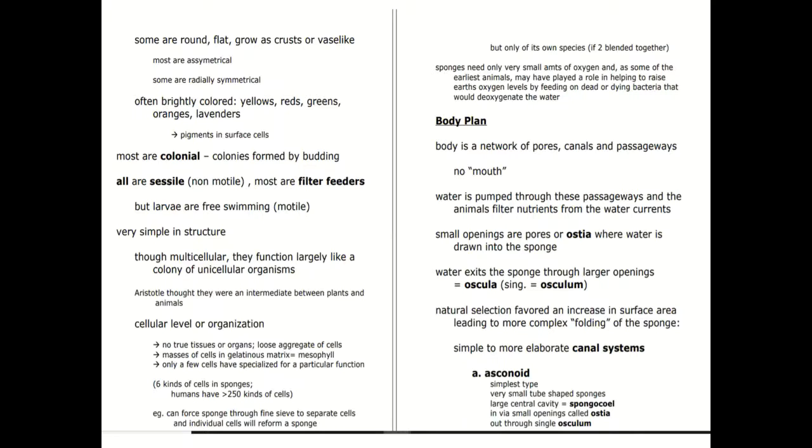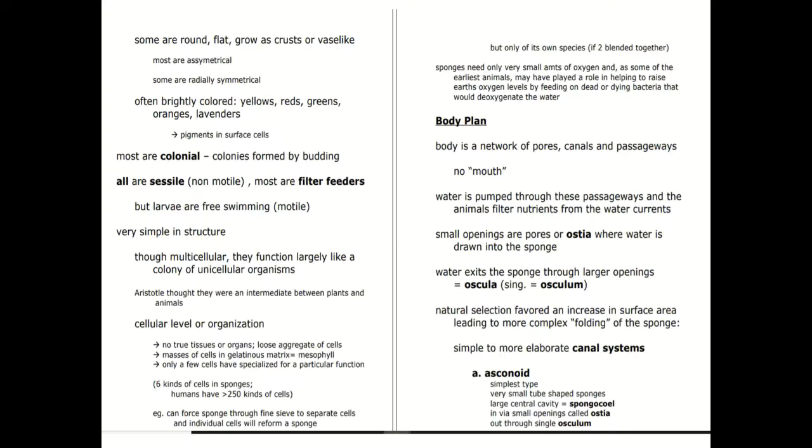There are six kinds of cells in sponges, four internal, and the choanocyte and pinacocyte which form the outer and inner layers. Humans have approximately 250 kinds of cells. For example, you can force a sponge through a fine sieve to separate the cells, and the individual cells will reform a sponge.